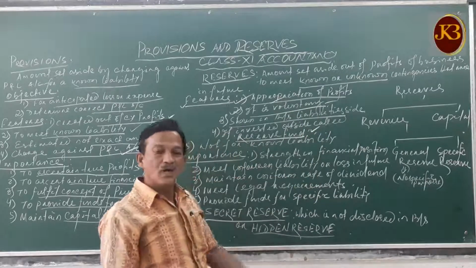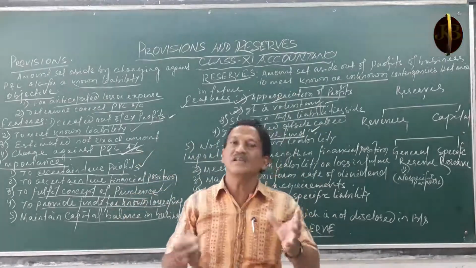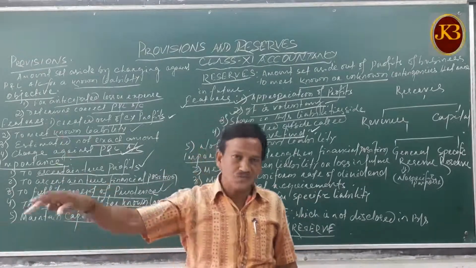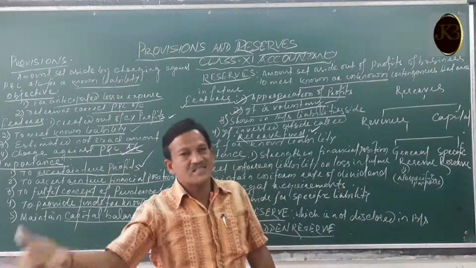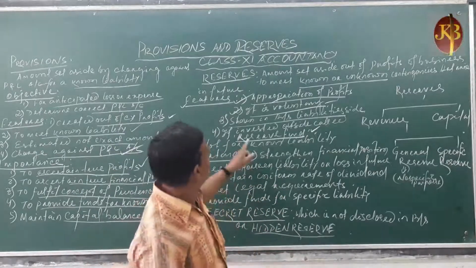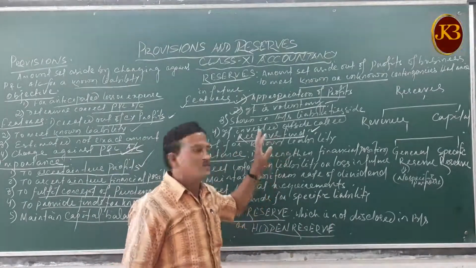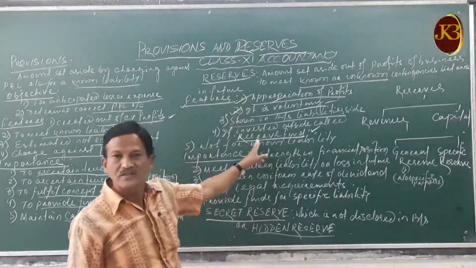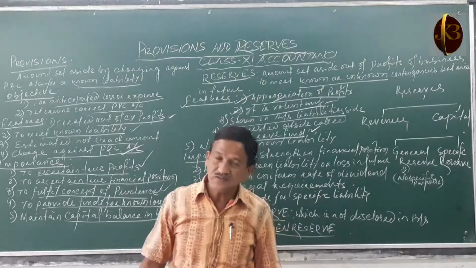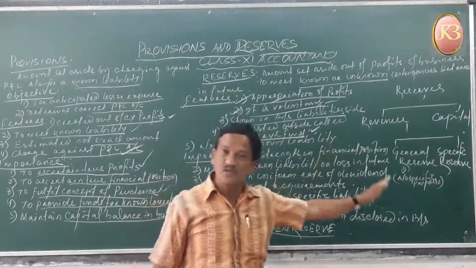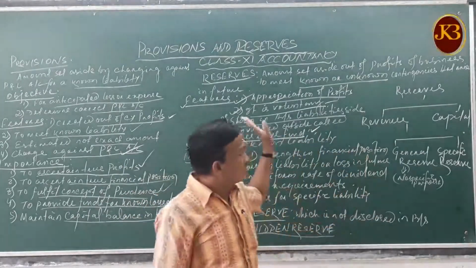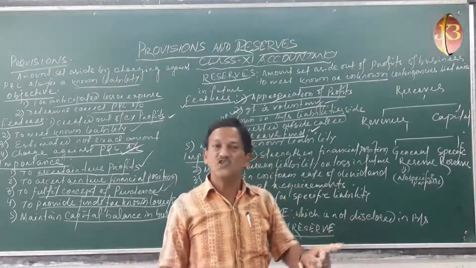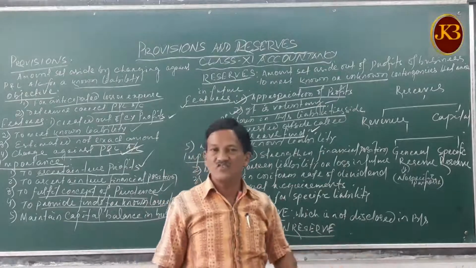That means the amount of the reserves you create, invested outside the business, either in the bank or other areas, shares, debentures, etc., is called a reserve fund. Examples of reserve funds: debenture redemption fund, investment fluctuation fund, dividend equalization fund, workmen's compensation fund.